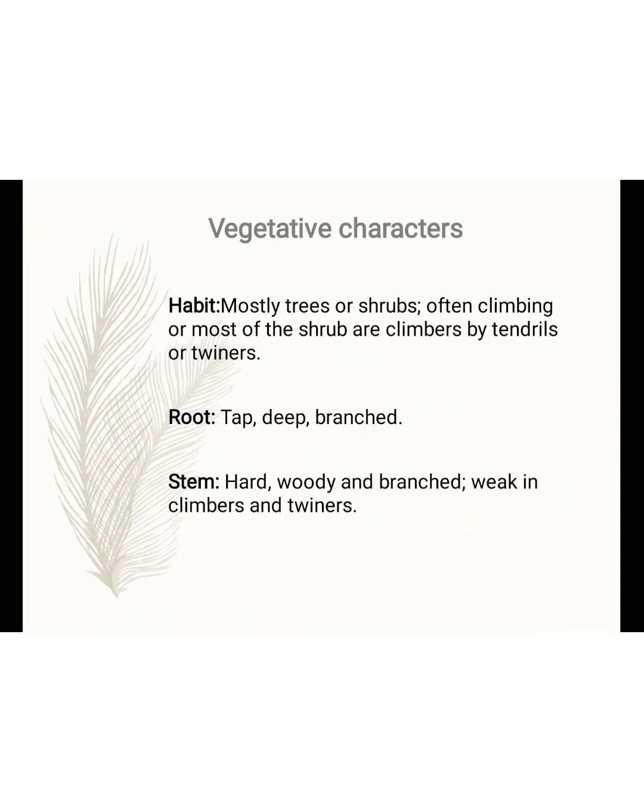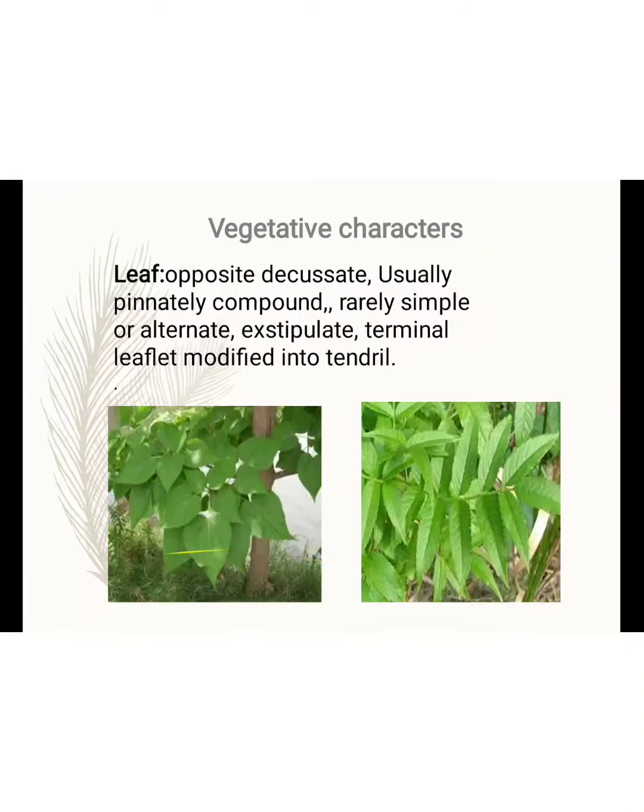Then the root is deep and taproot or branched system. Then the stem is hard because trees are present. In the shrub they are woody or herbaceous. Then in twiners, the stem is weak. Then the leaf is rarely simple or alternate, but they are opposite decussate, usually pinnately compound, exstipulate, terminal leaflet modified into tendrils.